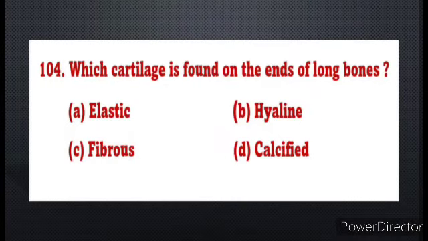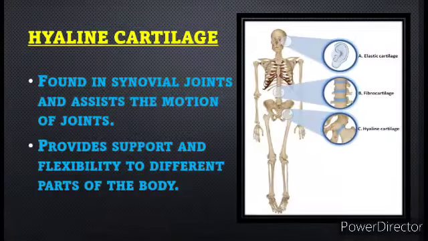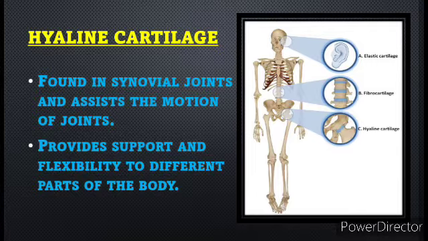Question number 104. Which cartilage is found on the ends of long bones? The answer is hyaline cartilage. Option B, hyaline, is the right answer. This hyaline cartilage covers the ends of bones in joints. Because of this function, hyaline cartilage is also known as articular cartilage. It is found in the synovial joints and assists the motion of joints.